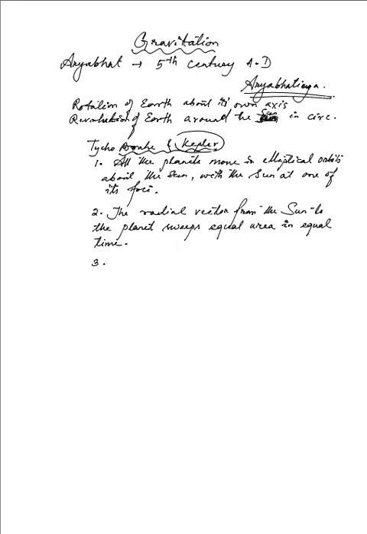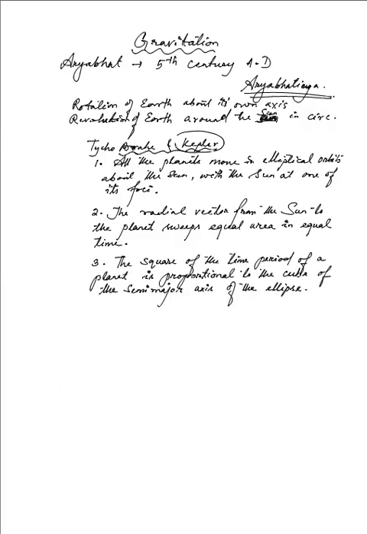The second one is that the radial vector from the sun to the planet sweeps an equal area in equal time, while the third one states that the square of the time period of a planet, that is the time taken by the planet to revolve around the sun, is proportional to the cube of the semi-major axis of the ellipse. To give you a picture of this, I draw an ellipse. We shall be discussing these laws in detail later on, but to give you an idea of what led to the initiation of the theory of gravitation.